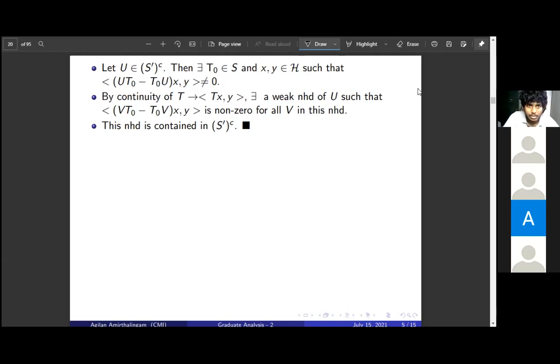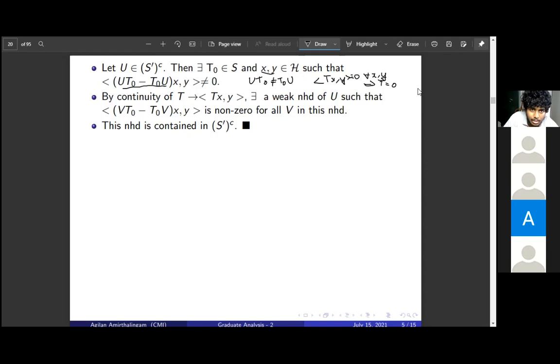So we pick an operator u in the complement, and since it is not in the commutant of S, we can find an element in S which does not commute with it, right? So we can find a T naught such that u T naught is not equal to T naught u. This implies we can find two points x and y in H such that this inner product is non-zero, because this operator is non-zero. Otherwise, if this is 0 for all x and y, it implies the operator is itself 0, as we have also seen. So we can find points like this.